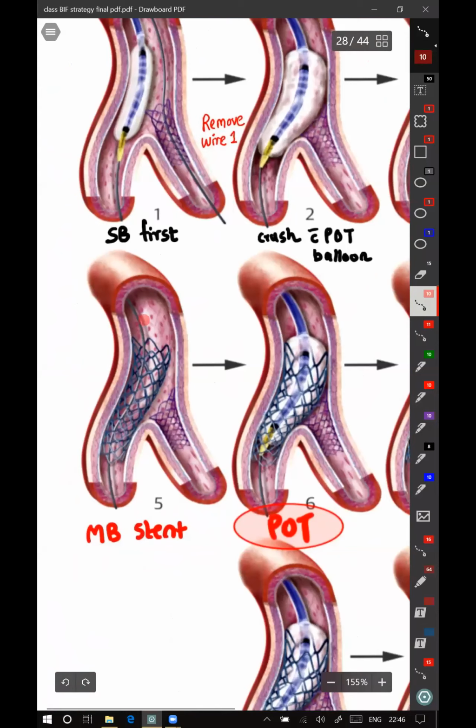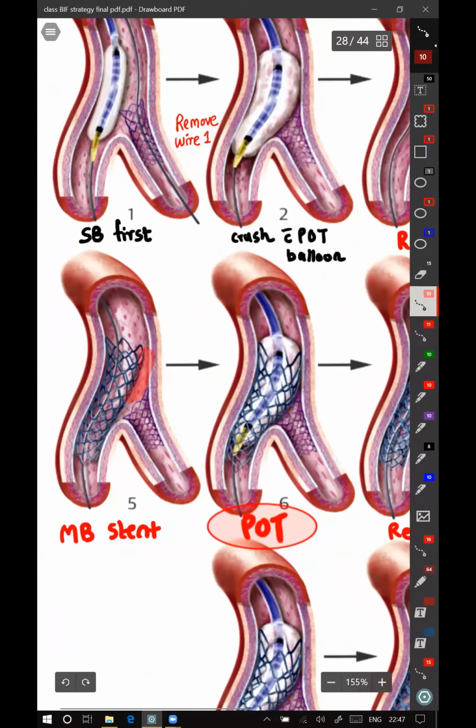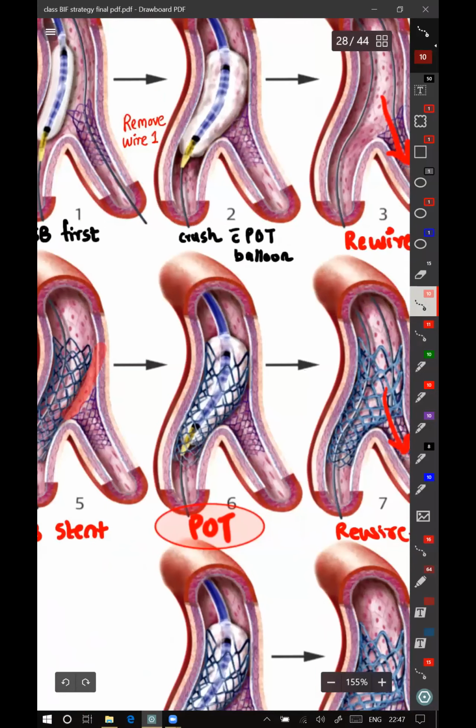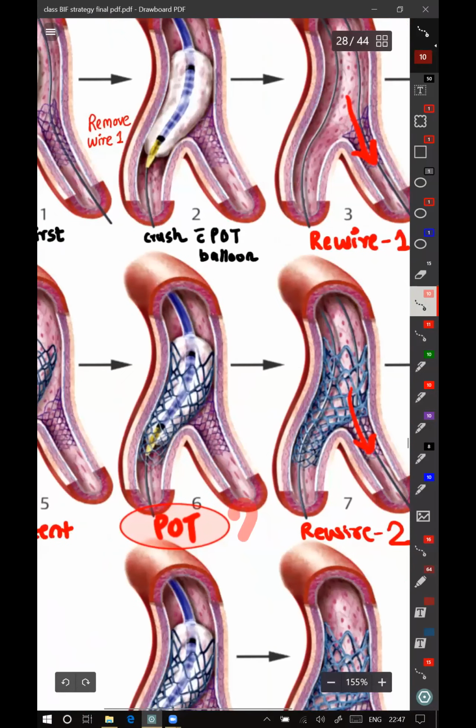Then over the main branch vessel, you put a stent which is sized according to the distal vessel diameter. By doing that, you are again creating a malposition in the proximal area. To correct that, you are doing a POT a second time. So once you did POT above to crush that stent, now you are doing the POT a second time with the same balloon and optimizing the main branch vessel.